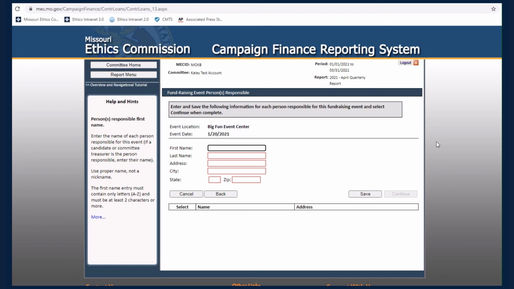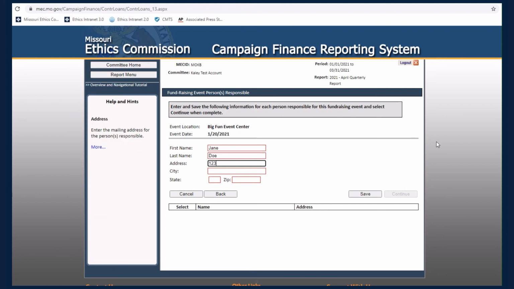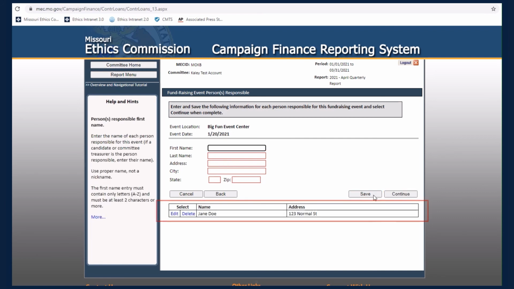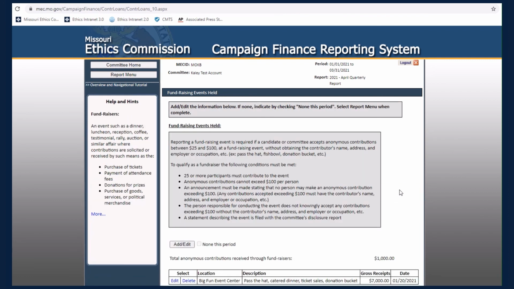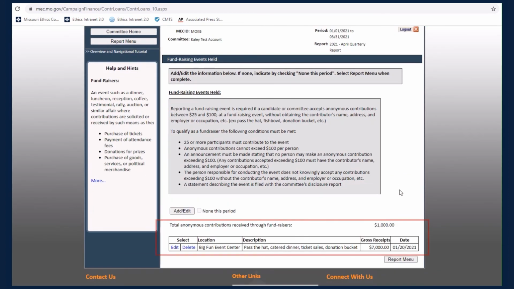Next, enter information about the person responsible for the event. Select Save to drop the information down into the grid, then click Continue. From this screen, review the summary of the fundraiser. If you are finished entering information, click the Report menu button to proceed to the next section.